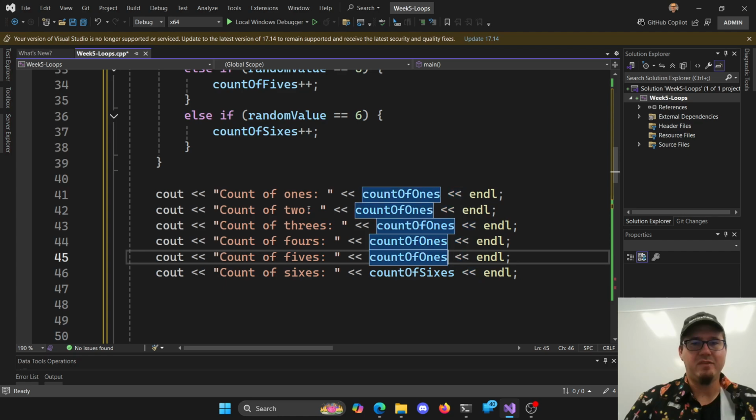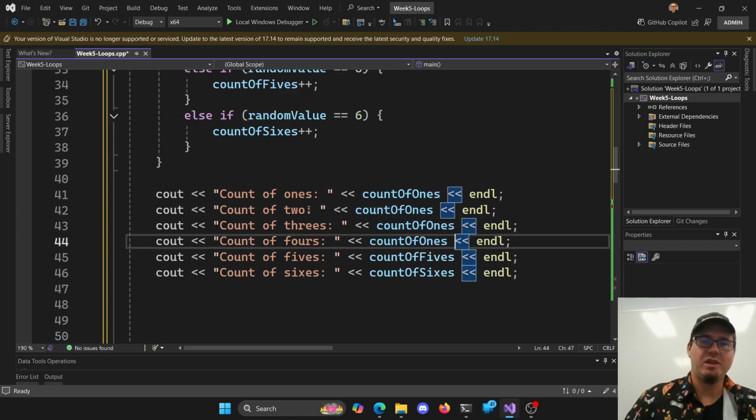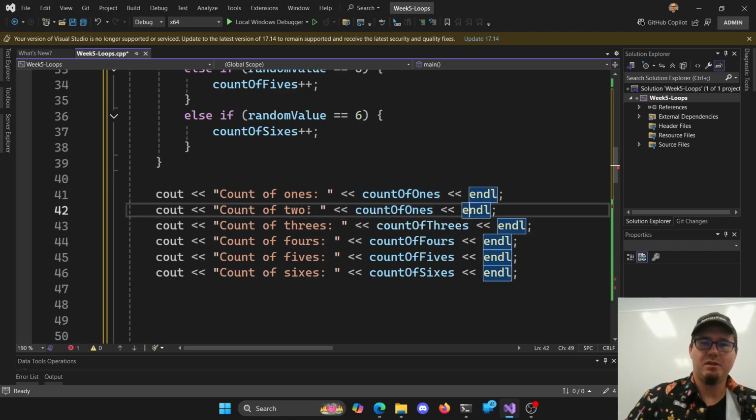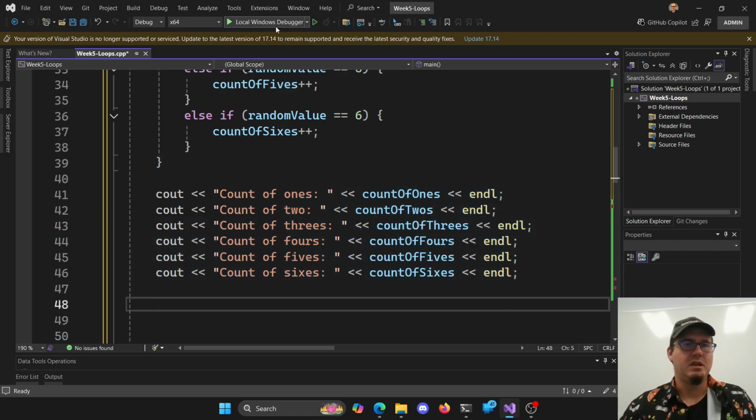The downside with copy pasting is it's possible you type the wrong variable name or forget to update a variable name here. You do that all the time, but sometimes it's easier than trying to type it all out. So I think we got it all right here. So let's give it a shot.